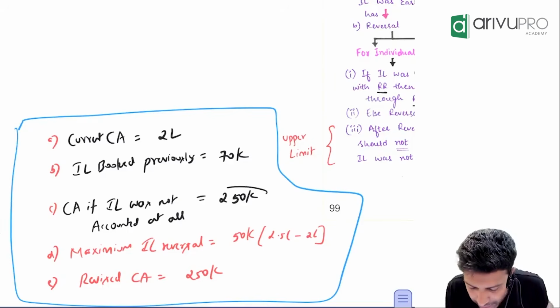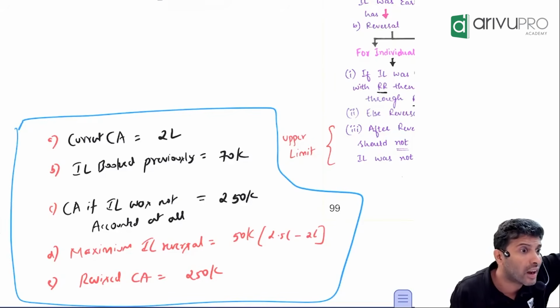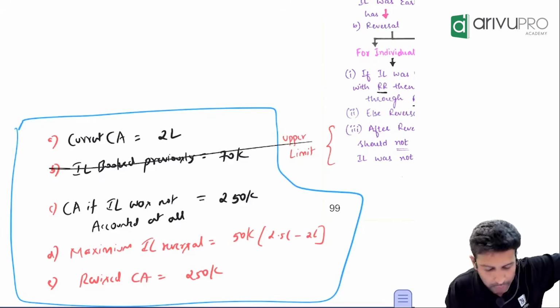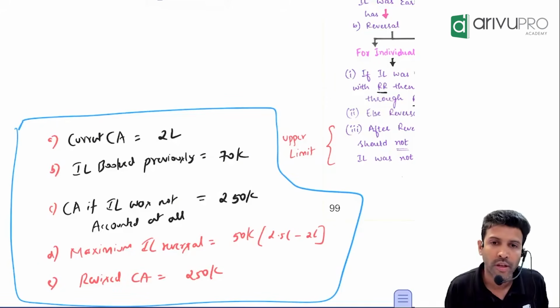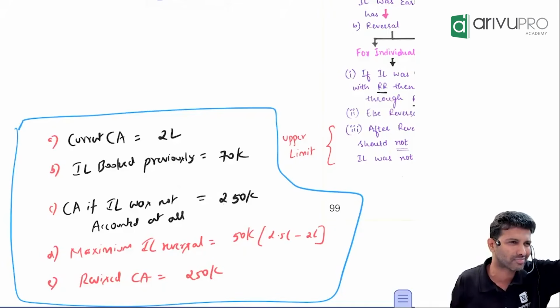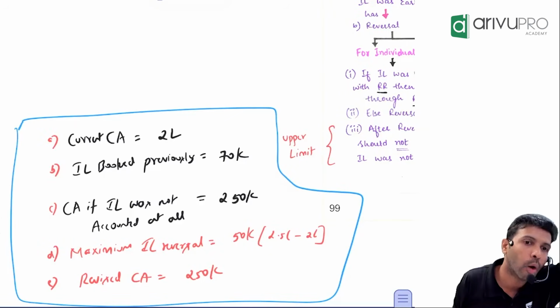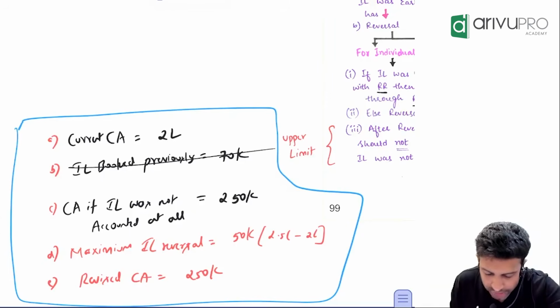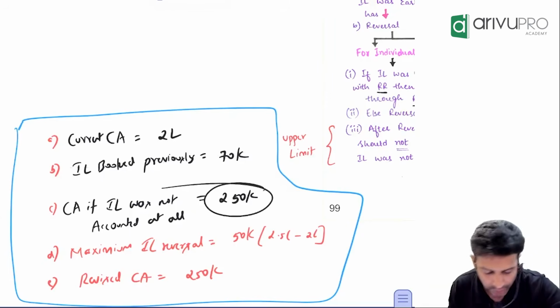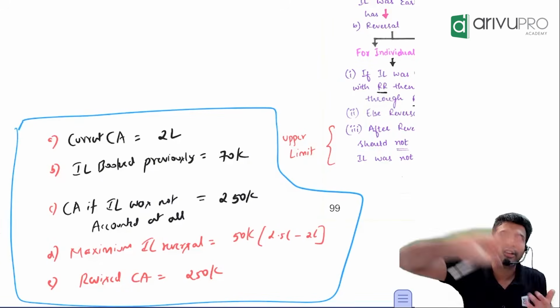Let's assume it would have been 2,50,000, because due to impairment loss, carrying amount will reduce. Depreciation and other factors will be given to you in the question, so don't worry about that. So if you had not booked this impairment loss, the carrying amount I've assumed is 250. Now, the indicator has got reversed.